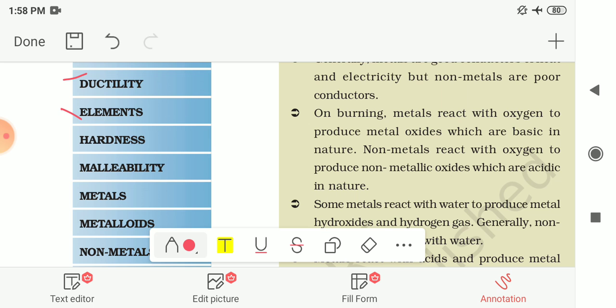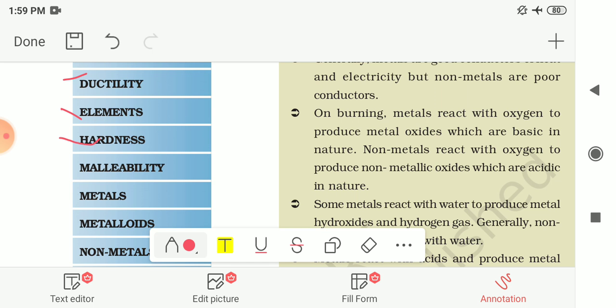Before that, what is a molecule? The fundamental component of any compound, formed by the combination of two or more atoms, is known as a molecule. And the substance formed by a mass of identical molecules is known as an element.